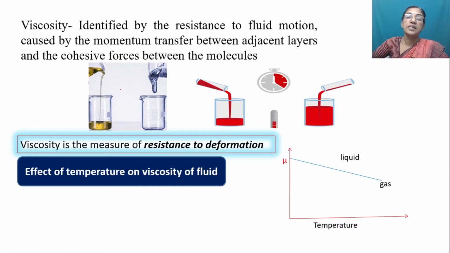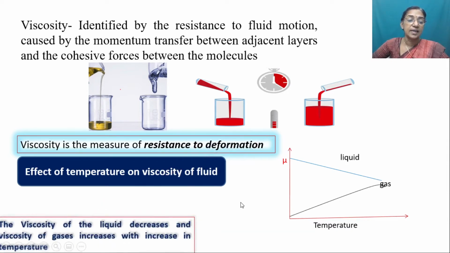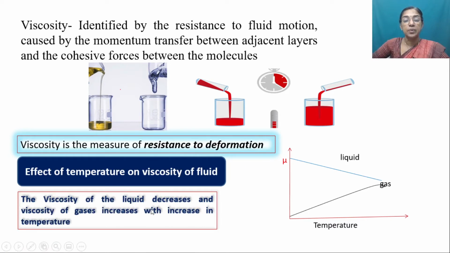Whereas pressure does not have much effect on the viscosity of liquids and gases. In the case of gases, when the temperature increases, the collision between the molecules increases. That is why in the case of gases, viscosity increases with increasing temperature. So to conclude, we can say that the viscosity of liquids decreases and the viscosity of gases increases with increasing temperature.